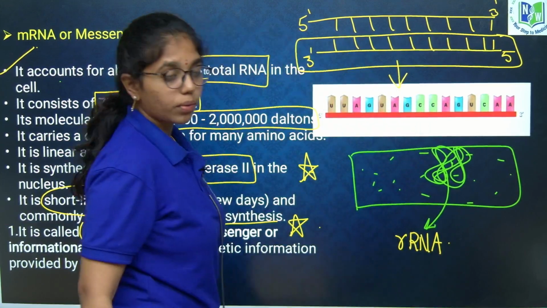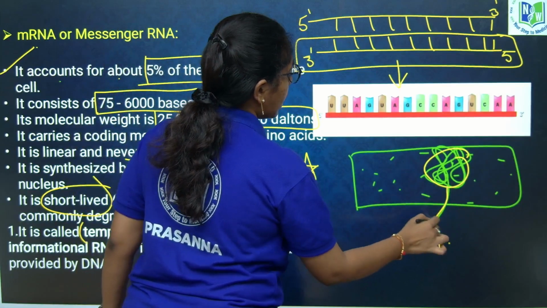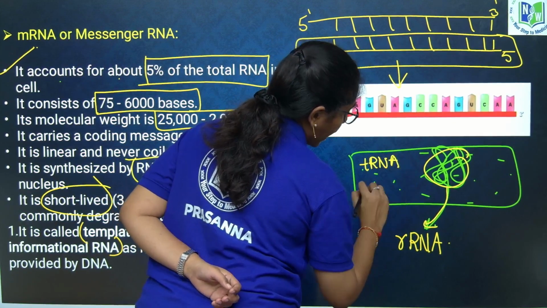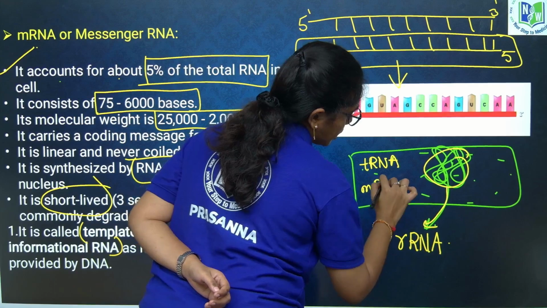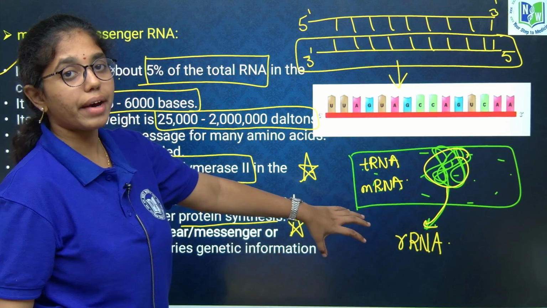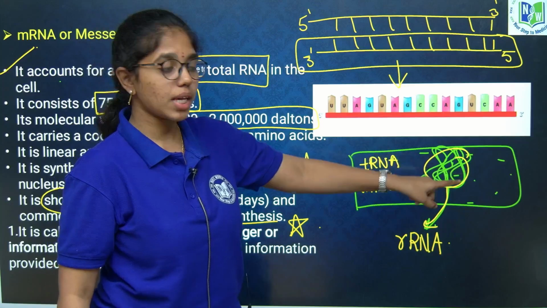In the nucleoplasm, tRNA and mRNA are synthesized. In the nucleoplasm, what types of RNA are synthesized? tRNA and mRNA.